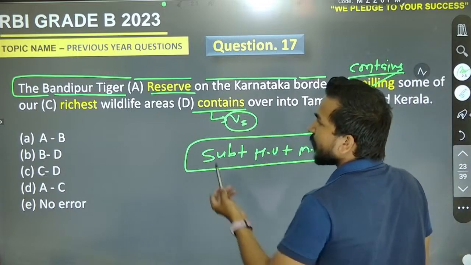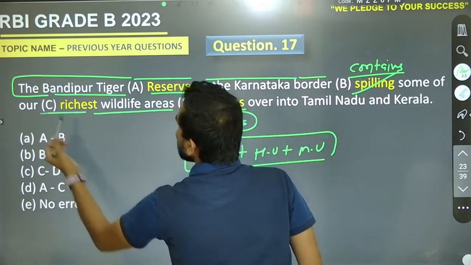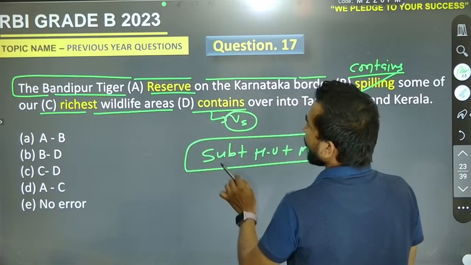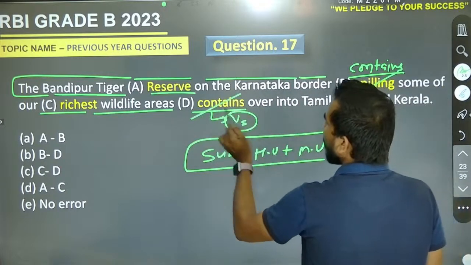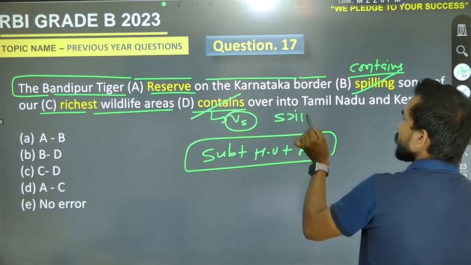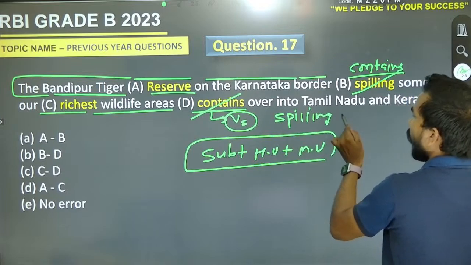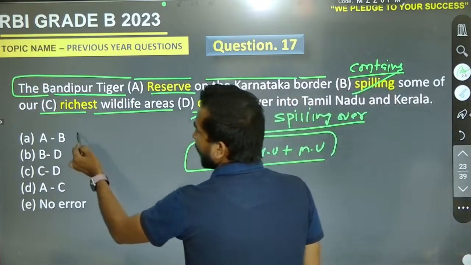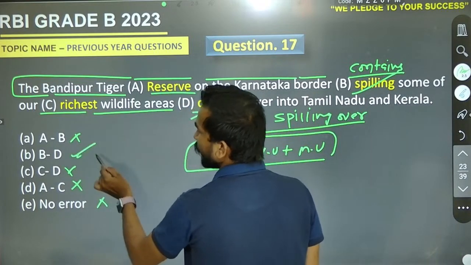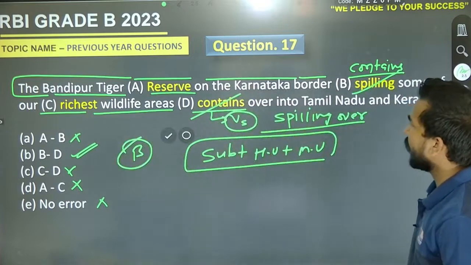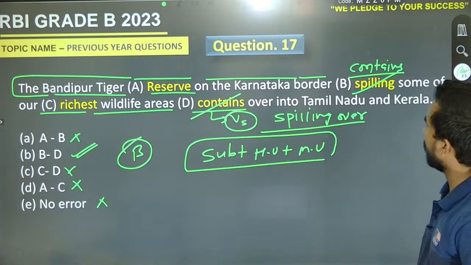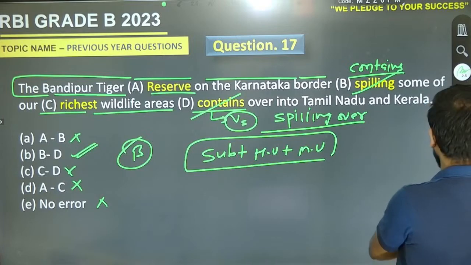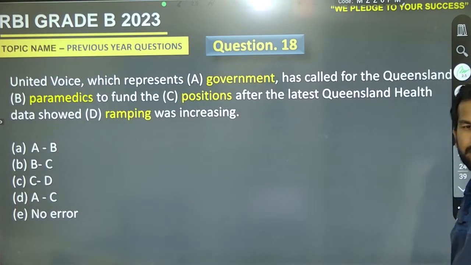some of our richest wildlife areas. Sorry, it was a mistake. Wildlife areas. What must be the right pair? There will be spilling over into Tamil Nadu and Kerala. So it must be the right pair, and that is B to D, and the right answer will be B. Correct. Now come to the next one. Yeah, it's B.